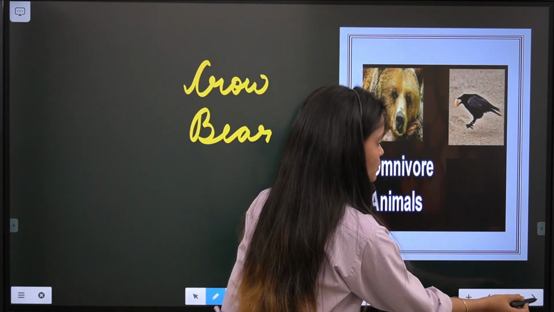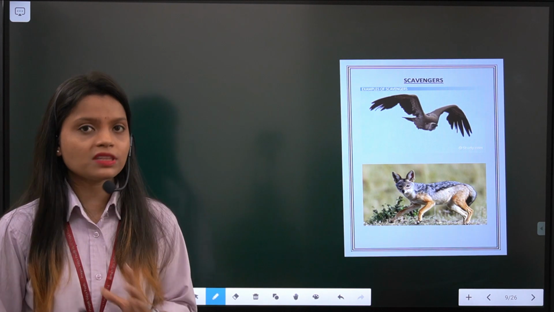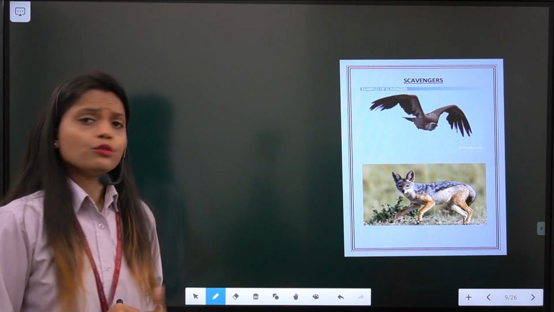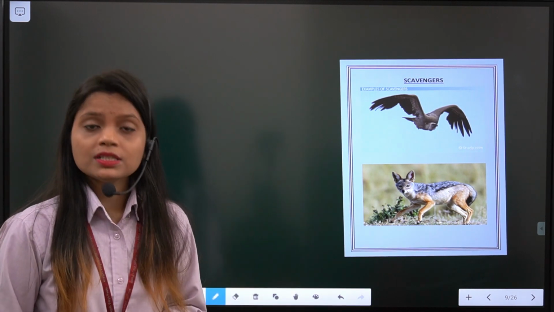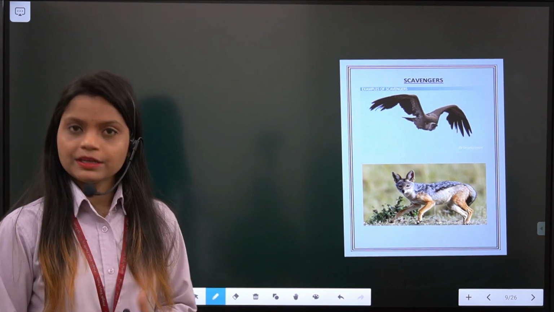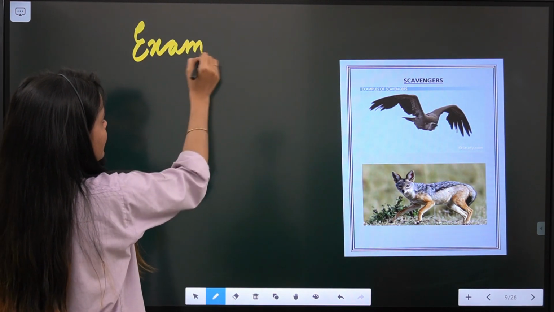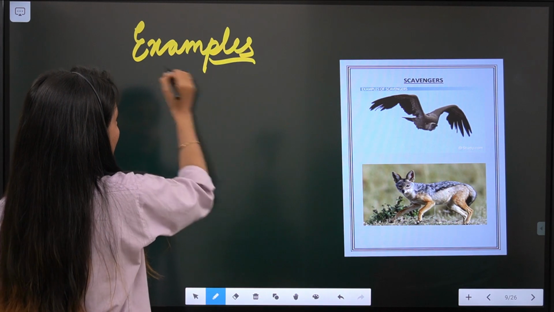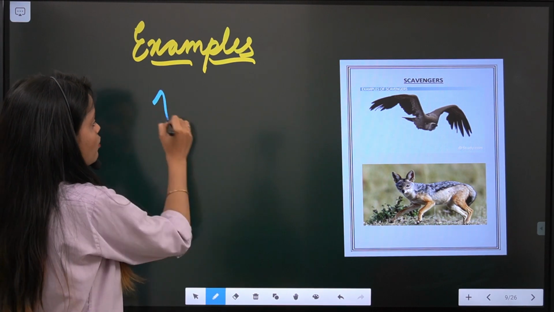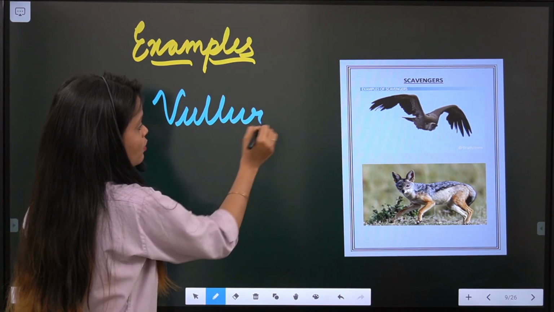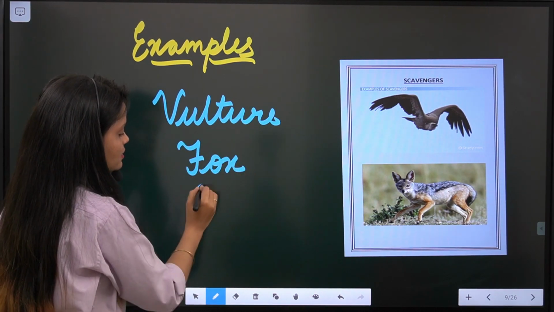Okay, now let's come to the next one, that is scavengers. This is the next category, the fourth category which we are discussing. You know students, what are scavengers? Scavengers are the animals which eat dead animals. For example, let's discuss the examples of scavengers like vulture, or you can say fox also, jackal.